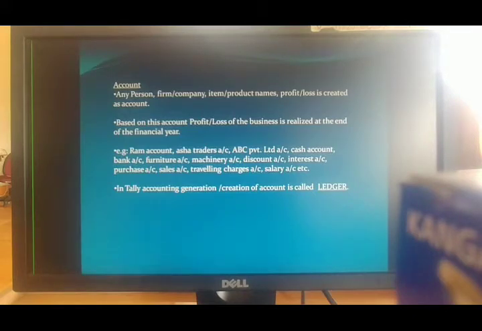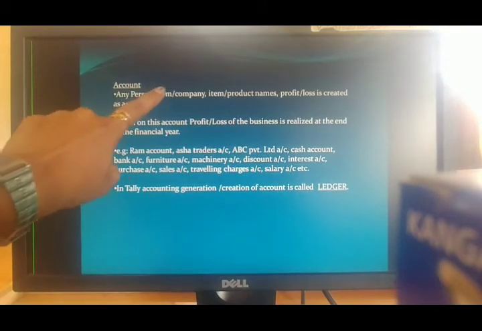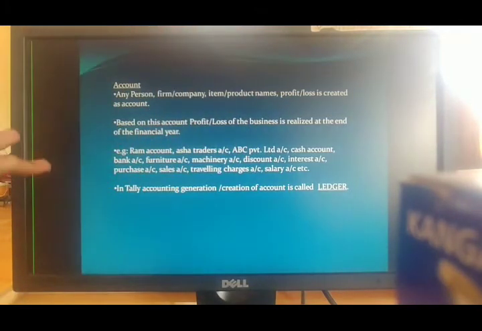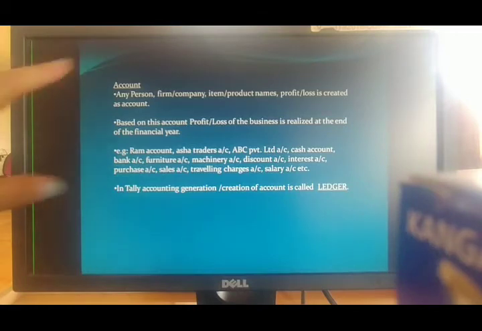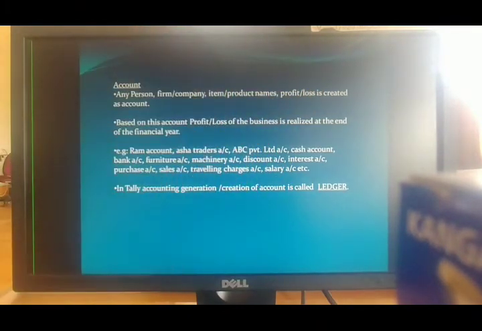There is something called an account, which means what? Any person, firm, company, item, product name, profit or loss, which shows you the profit and loss of any person or any business. That is termed an account. In that particular name's account, all the profit and loss are recorded.